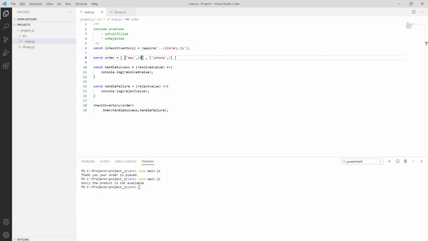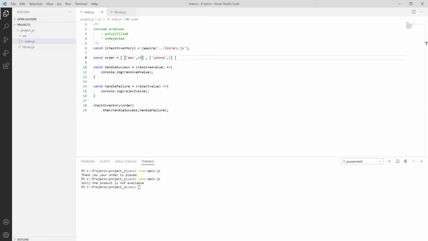Remember, .then will return a promise with the same settled state, or it can also return a promise when no appropriate handler is provided. This implementation allows us to separate our resolve logic from our reject logic.